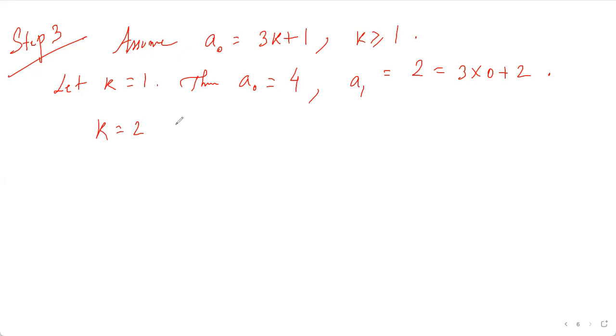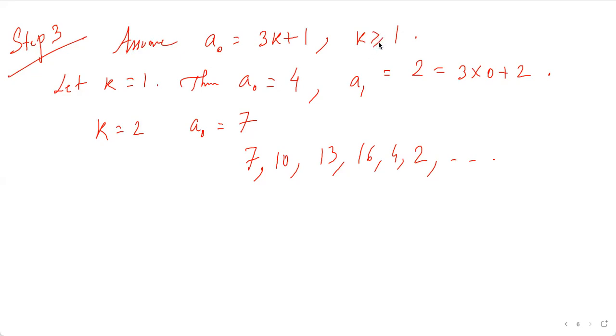Okay, so let's go with k equals 2. Then we see that a naught is equal to 7, and we get the sequence 7, 10, 13, 16, 4, because 16 is a perfect square, so we get 4, then 2, and so on. Again, by step 2, we can say that S is infinite, because once we get 2, which is an element that leaves remainder 2 when divided by 3, the same thing continues.